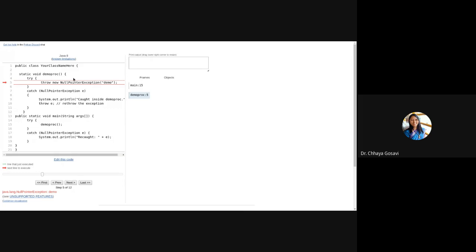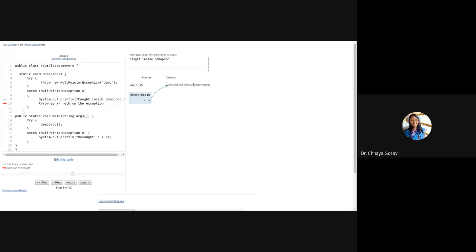Since an exception is there, you can see those two red lines, which means normal flow of execution has stopped, the exception handler takes over, and the exception handling mechanism is now executing. The next line will execute the catch block matching this NullPointerException e. It will print System.out.println "caught inside demo procedure function", and we will throw it again.